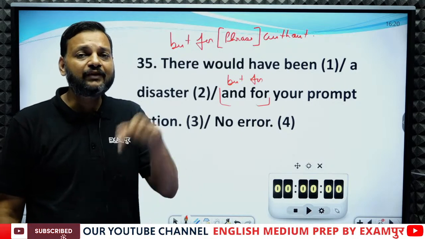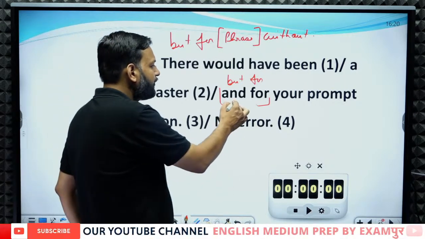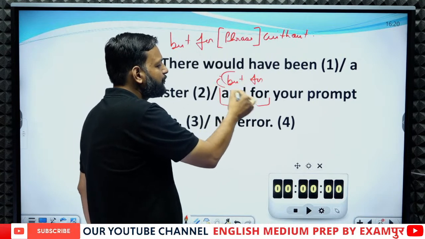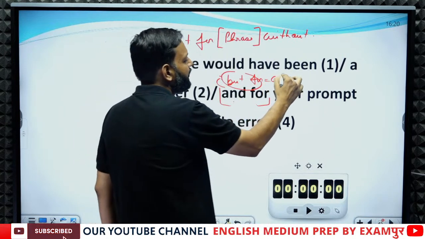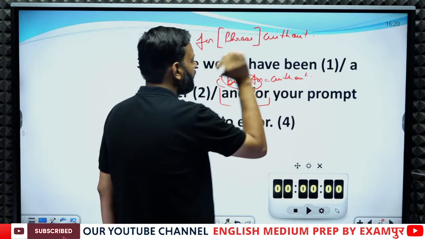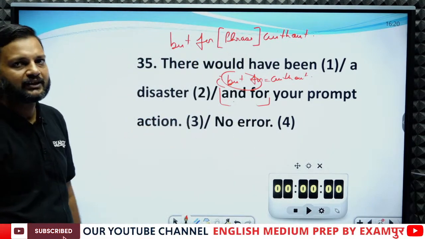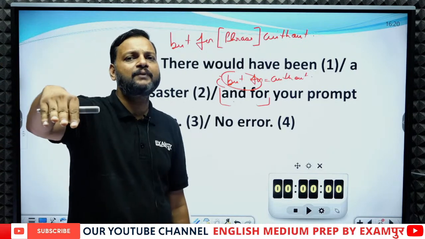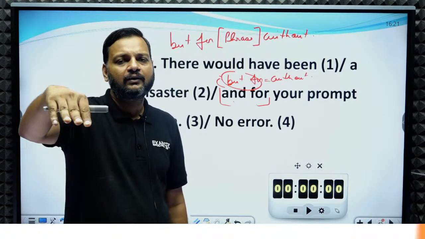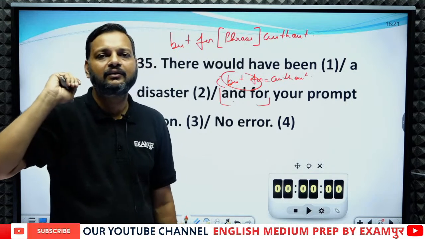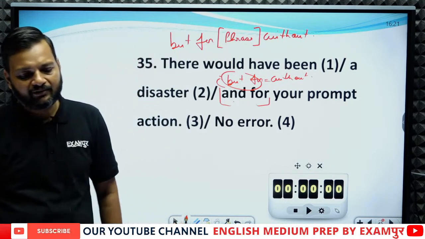Okay, but if we replace and by but, it becomes but for, and but for becomes without. So there would have been a disaster but for your prompt action, means without your prompt action there would have been a disaster. Okay, but for will replace and for.